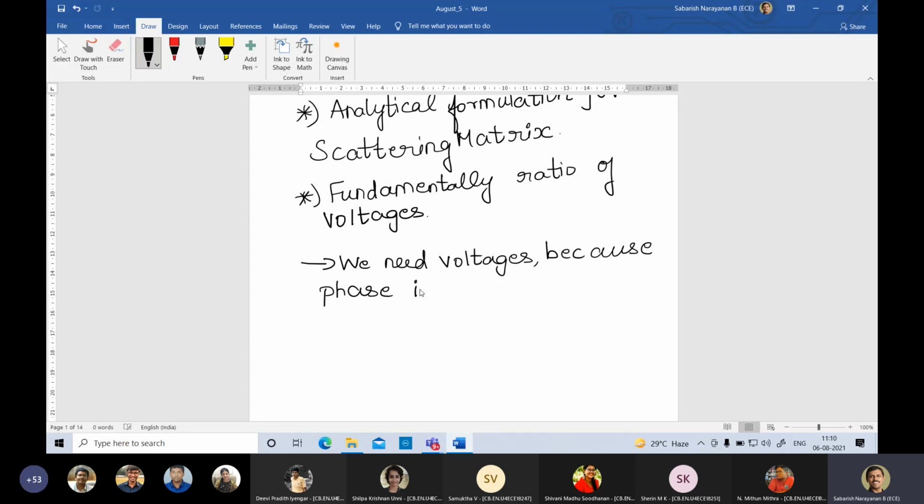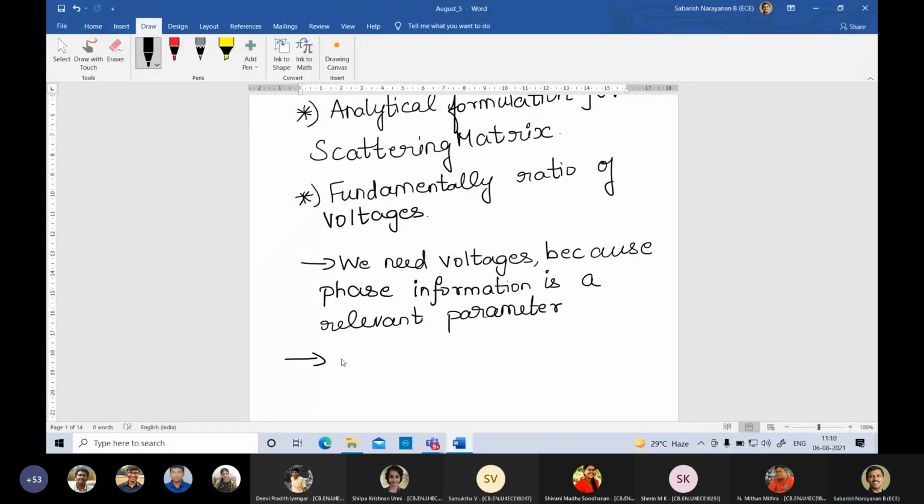For example, we have a device called a phase shifter. A phase shifter should take an input wave and shift it by 180 degrees or 90 degrees or something. We'll be studying such devices. Phase information is a relevant parameter. You can't throw it away.